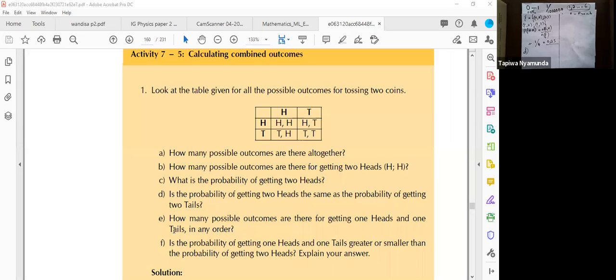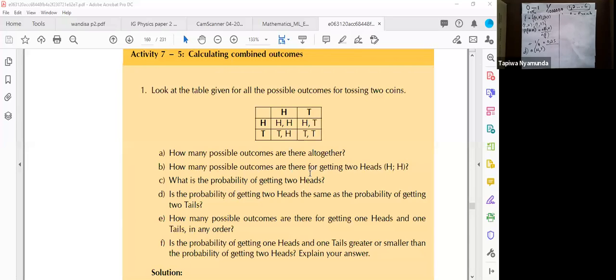Okay, let's look at part E. How many possible outcomes are there for getting 1 head and 1 tail in any order? Okay, we need the event. What is the event? Event is head and tail. But we have been told that it happens in any order.